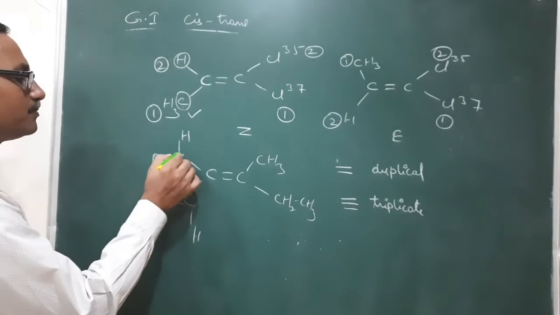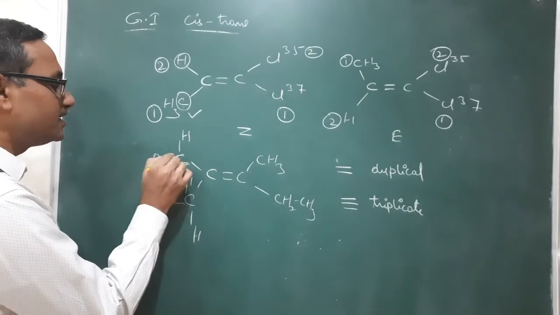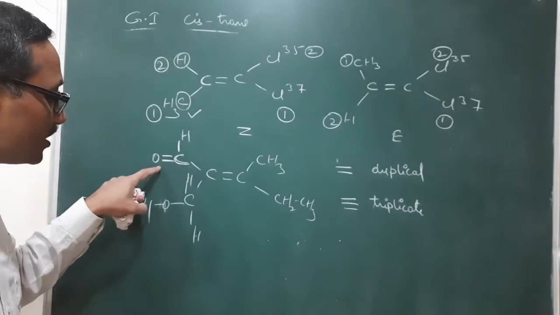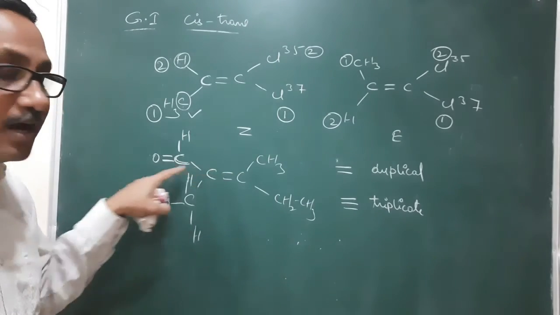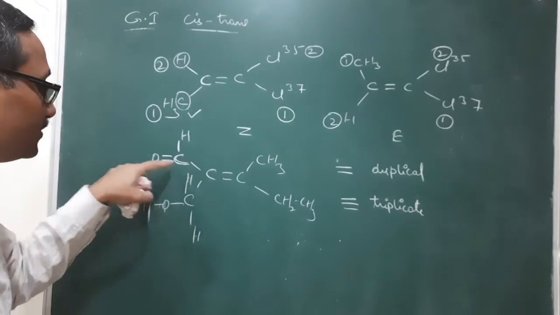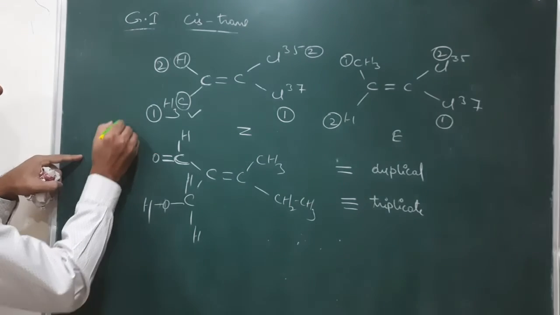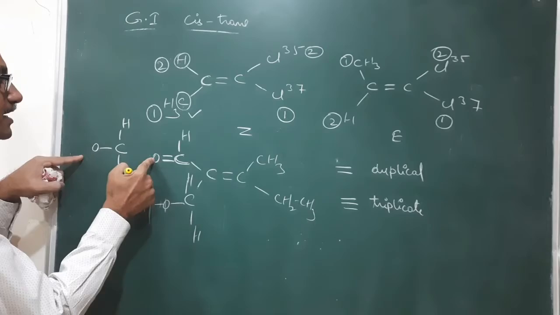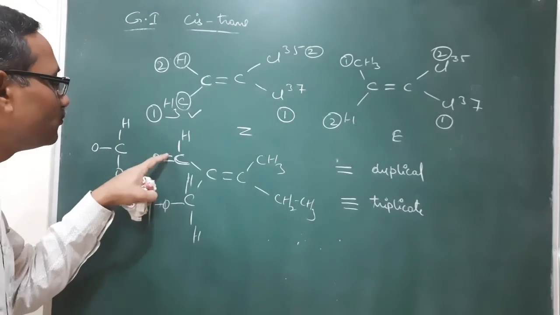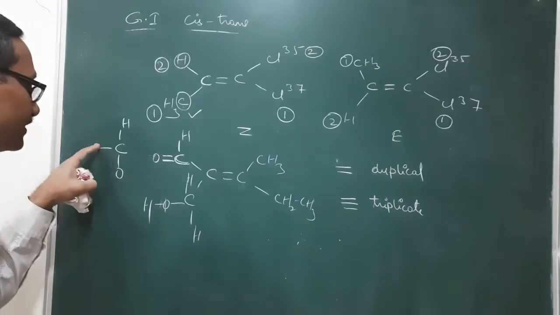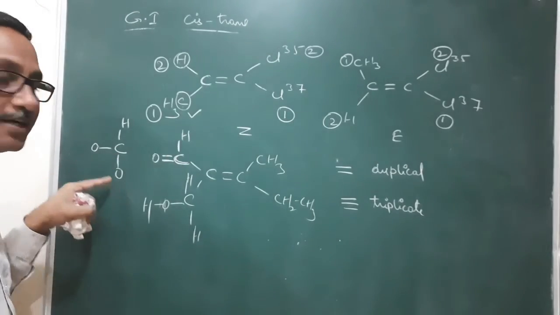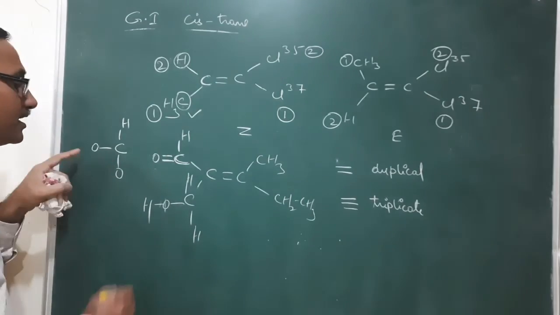Now to this carbon, oxygen is bonded as well as a hydrogen is bonded. It is bonded with a double bond, so we have to take it as a duplicate form, meaning this carbon is bonded to one hydrogen and, with single bonds, we write 2 oxygens. So 2 times this oxygen is bonded to the carbon.